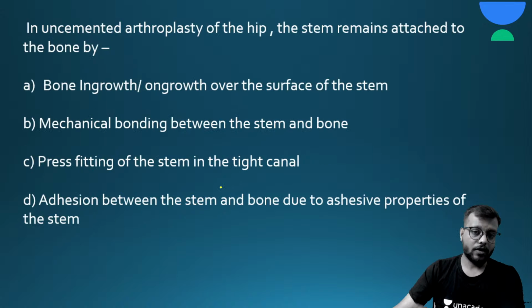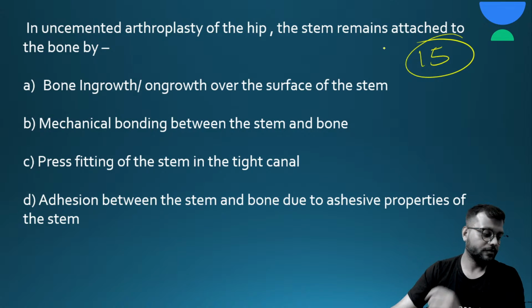Now the next question is, in uncemented arthroplasty of the hip, the stem remains attached to the bone, that is the femur, by, here are your 15 seconds.